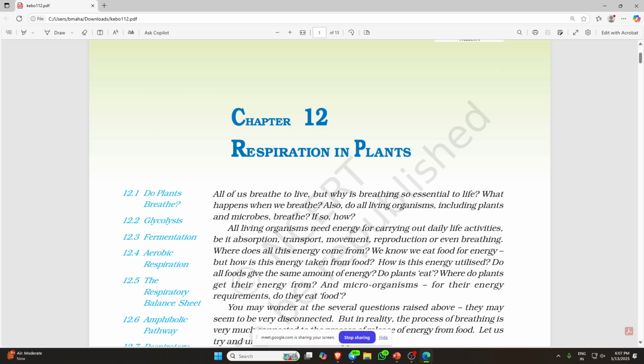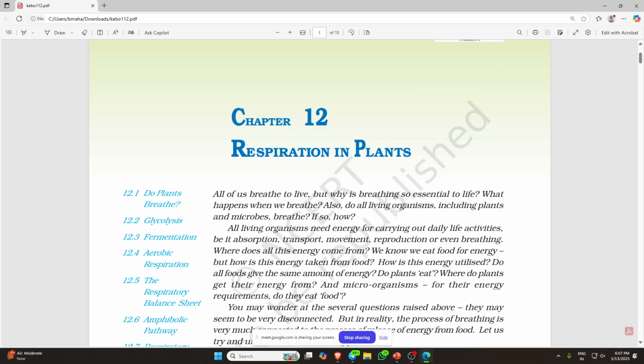Does the plant do respiration, or only photosynthesis? There is a misconception among many people, laypeople, that plants do not breathe, because they only release oxygen. So in this chapter we will discuss all these things: how plants do respiration and what the process of breakdown of glucose is.